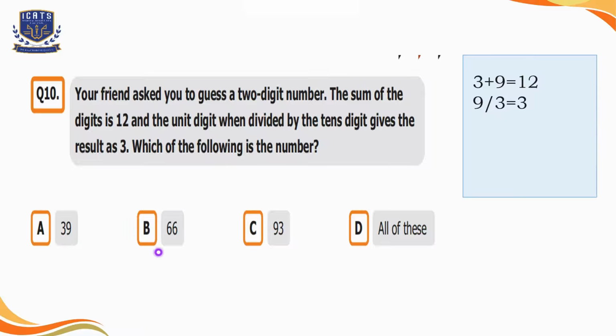So if we look at option B, the sum of 6 and 6 is 12. But here when we divide the number at the ones place by the number at the tens place, like 6 divided by 6, the answer is 1, which is not correct. Similarly, in option C, the number is 93. The sum is 12, but when we divide 3 by 9, the answer will be a decimal number. So that's why we will select option A, which is the only correct option.